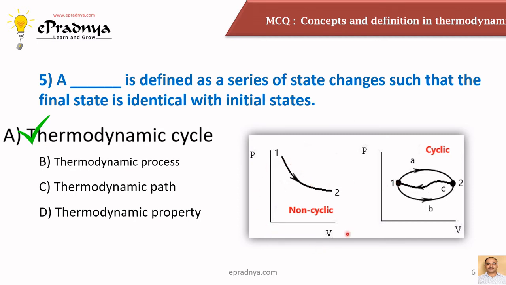If you consider the second diagram, the process starts from 1 and ends at 2, but it is not coming back to its initial position. Here the values at the starting point are P1 and V1, while the values of the properties at point 2 are P2 and V2. The property values at the start and at the end are different. So it is not a cyclic process, rather it is a non-cyclic process. All these processes follow a certain specific succession, which we normally call a path.